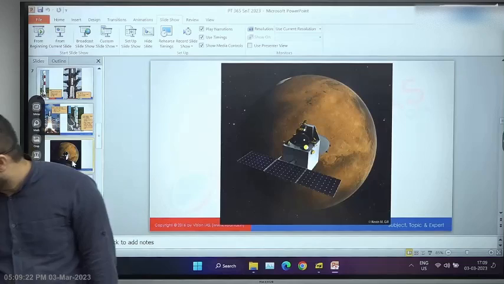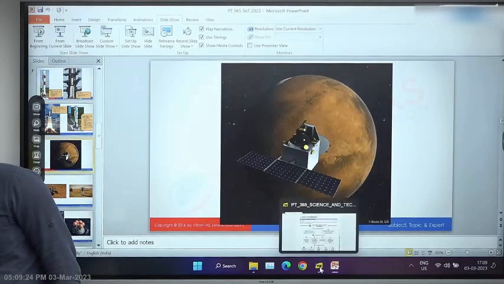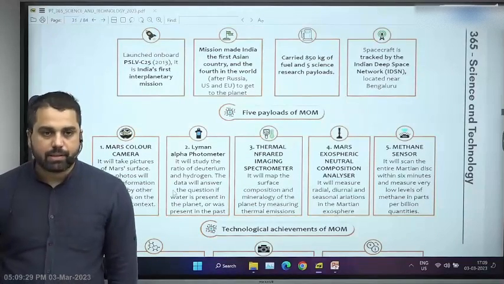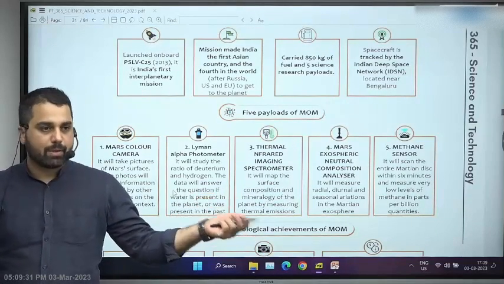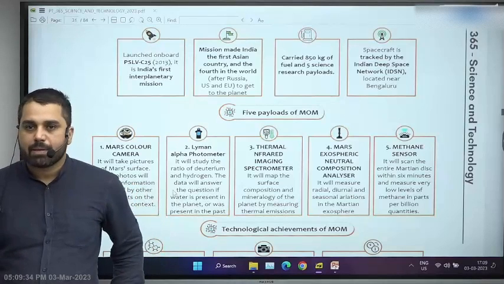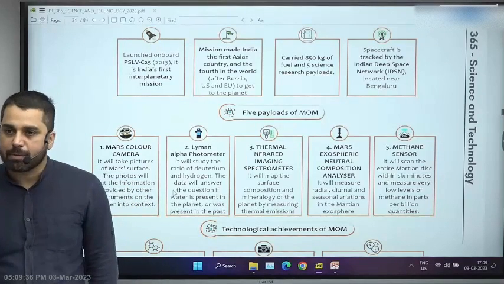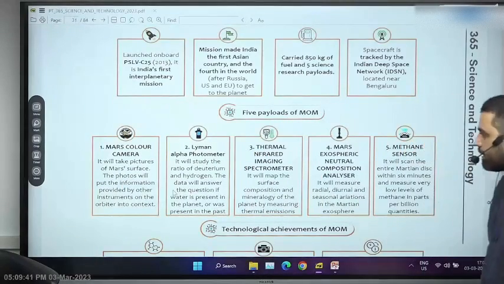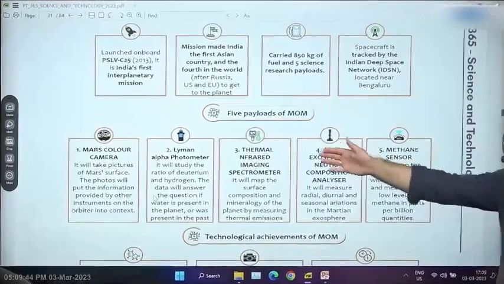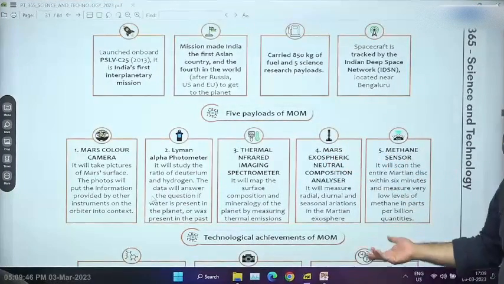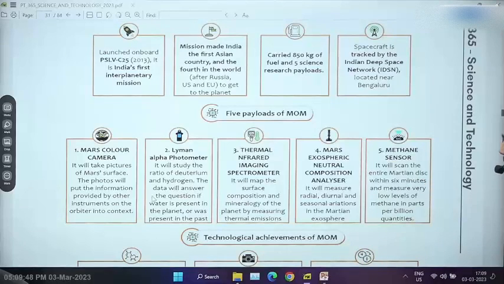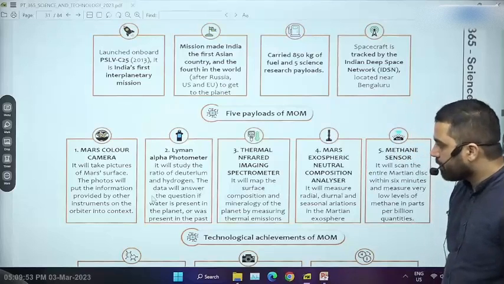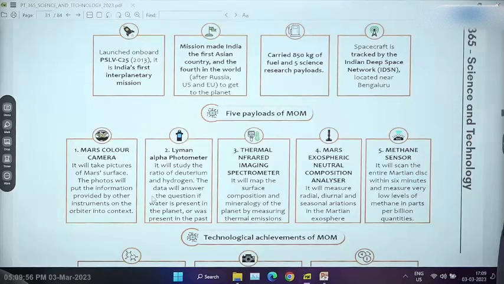This had many payloads. कोई भी जो interplanetary missions होते हैं, they will have in one box a lot of payloads. All of those payloads are basically measuring different types of parameters. I don't think you have to know the name of all of the payloads. In fact, in many cases it is very easy, because out of 5, 3 have the word Mars on it. But there is a very important payload called Lyman alpha photometer, which was basically to find the presence of hydrogen, find the presence of water spatially.